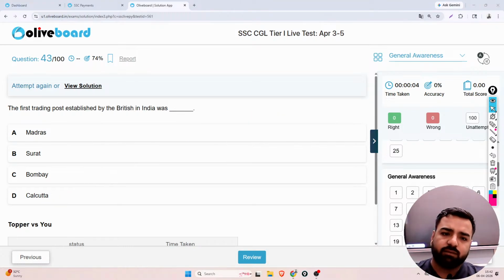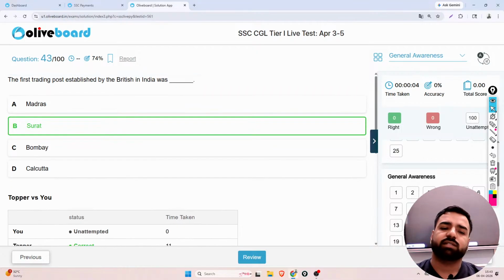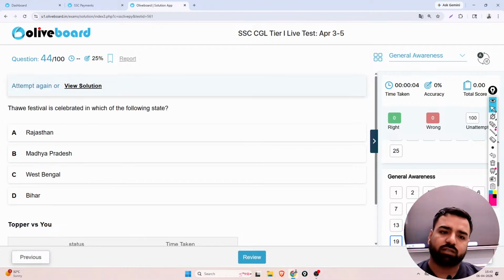The first trading post established by the British in India was Madras, Surat, Bombay or Calcutta. So the British East India Company came for trading, and the first trading post established by the British in India was Surat basically. So the correct answer will be Surat.